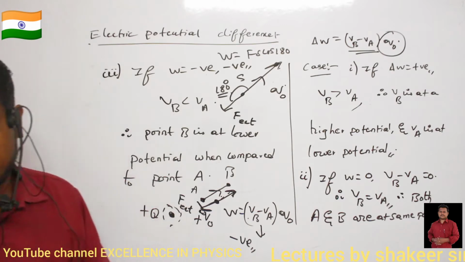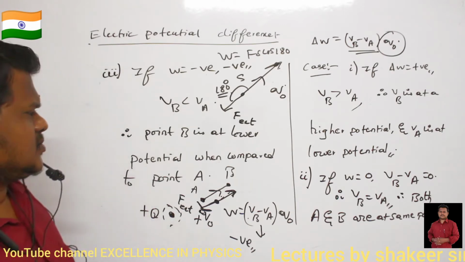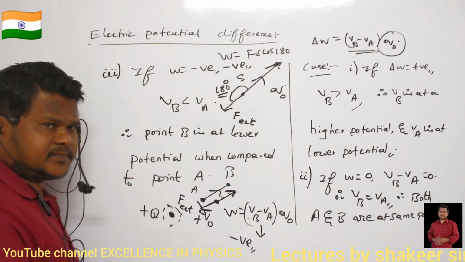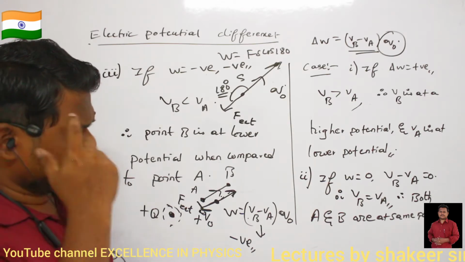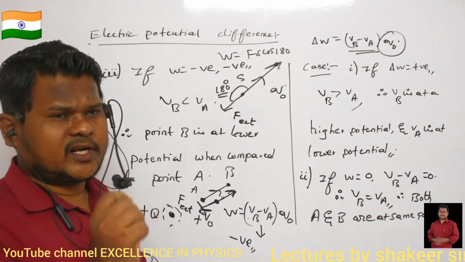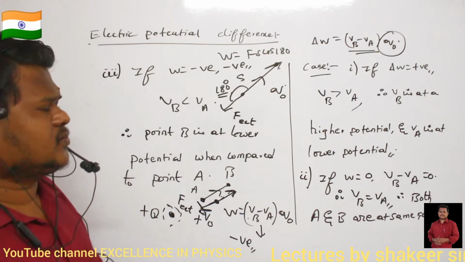Then we will continue our discussion in the next class. So all of you are able to understand what is happening here? So in the electric field, we should move the charge without any acceleration. It means net force applied should be 0.